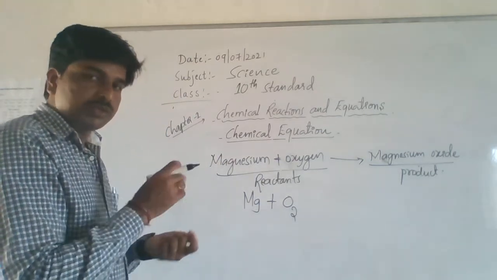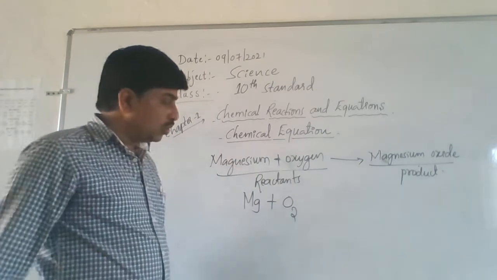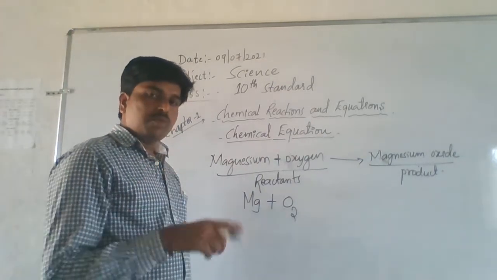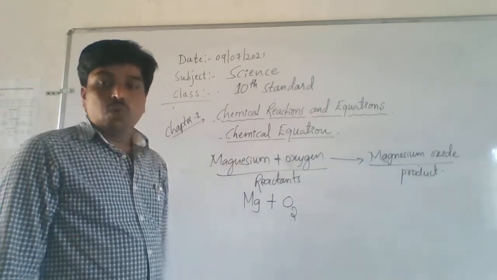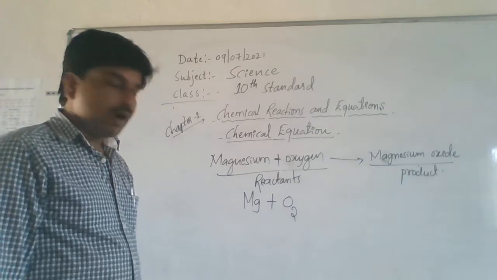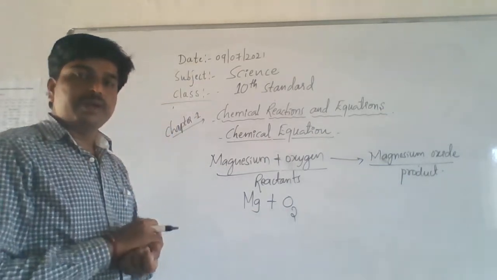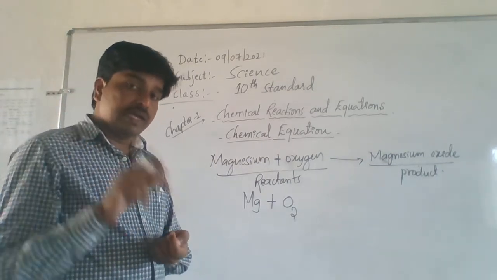Why, sir? Why should we write oxygen as O2? Okay, I think you are thinking about this. Oxygen is always written as O2 in a chemical reaction, because oxygen exists in the atmosphere in a molecular state, in a diatomic state. Di means two.